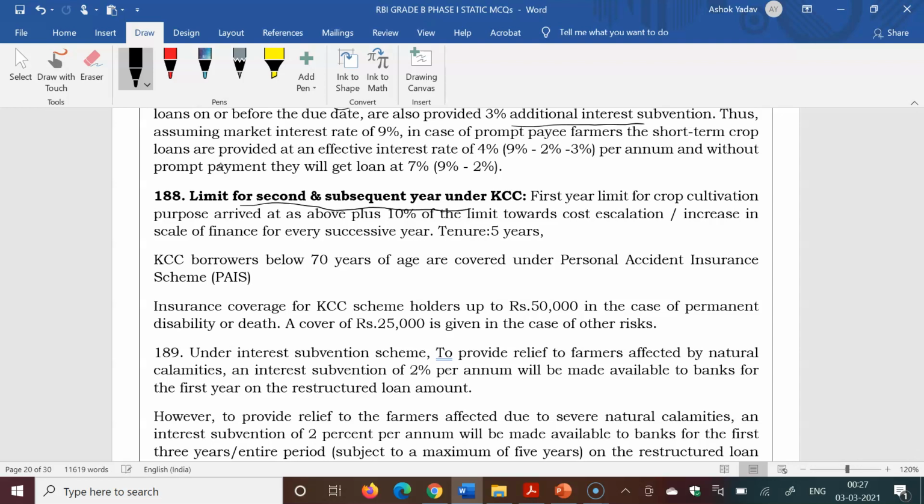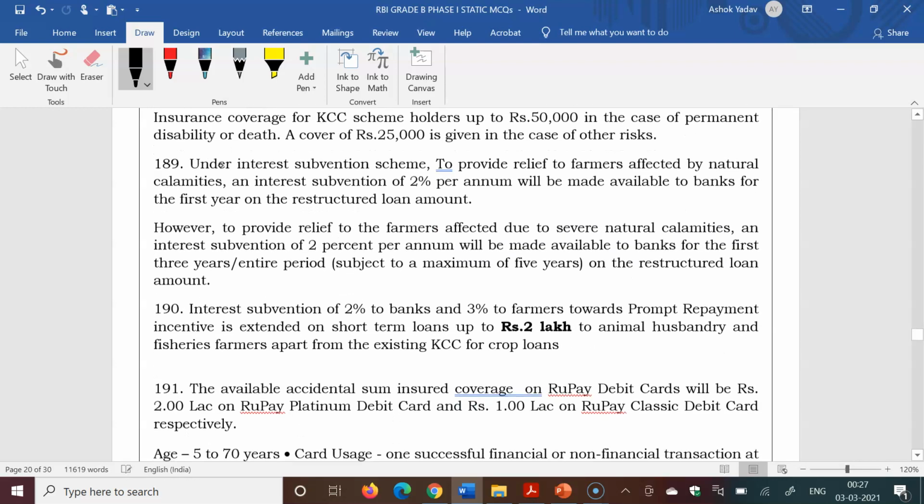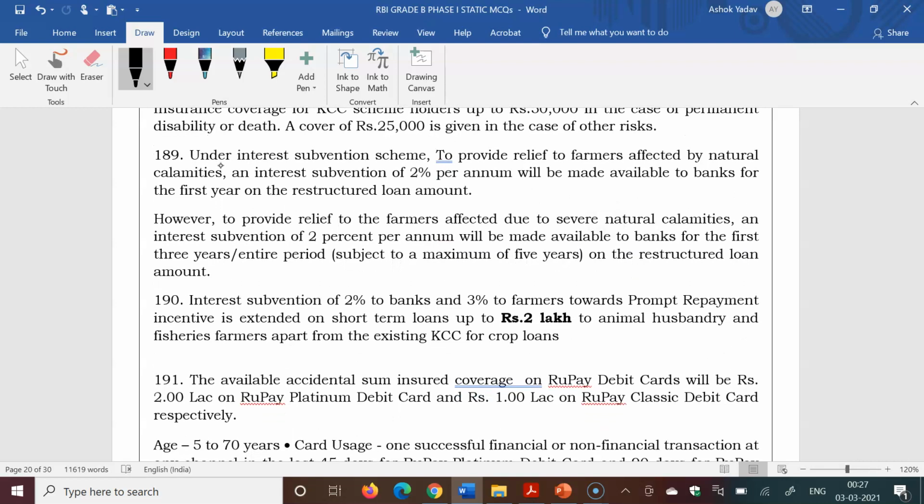Limit for second and subsequent year under KCC: first year limit, and 10% above the first year limit is provided in the second year. KCC borrowers below 70 years of age are covered under the personal accident insurance scheme. These details are given. Under the interest subvention scheme, to provide relief to farmers affected by natural calamity, an interest subvention of 2% per annum will be available to banks for the first year. And in case of severe natural calamity, 2% per annum will be made available to the bank for the first 3 years or the entire period.